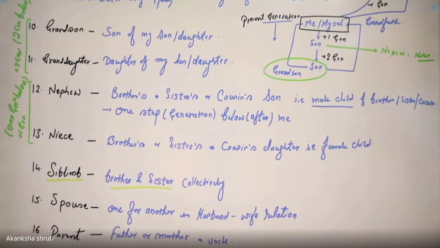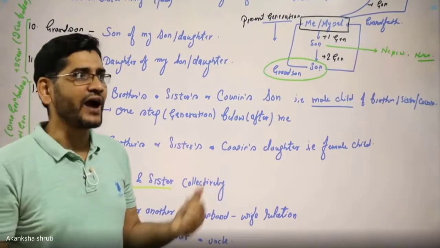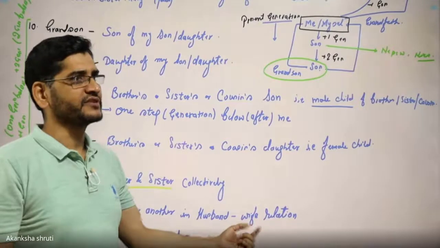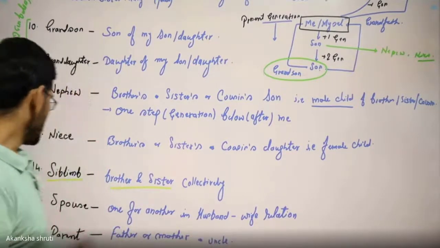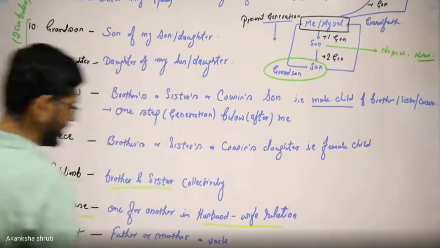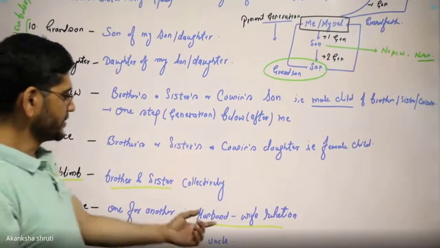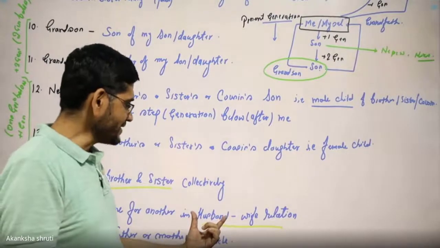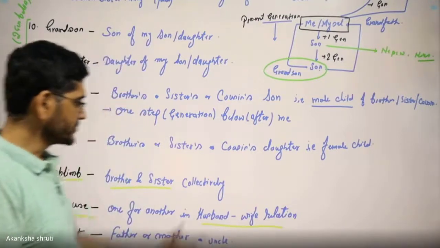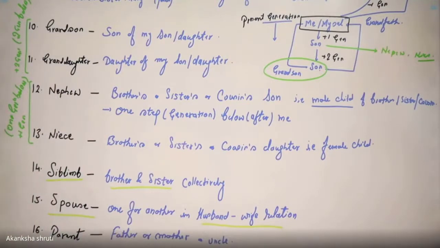Similarly, a spouse is a common term used for the husband-wife relation. Like husband is the spouse of wife, wife is the spouse of husband. So spouse is another common term for the husband-wife relation, and it is for one another. The married male person is husband and the married female is wife. This wife is married to the husband only, not any kind of married.